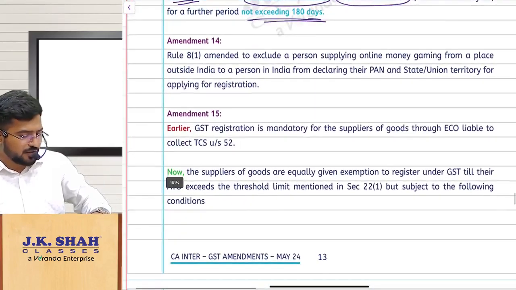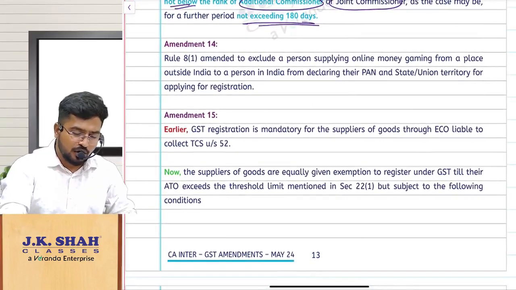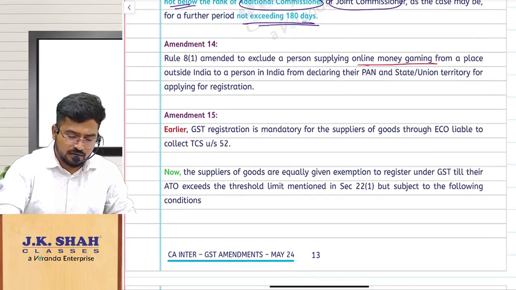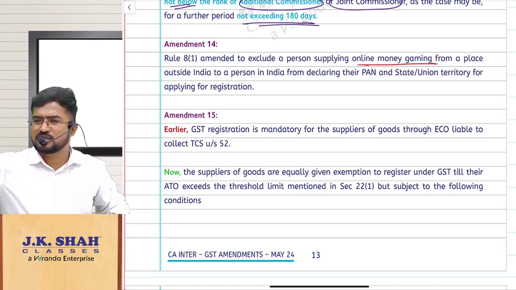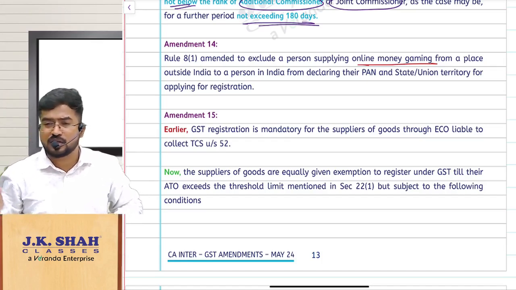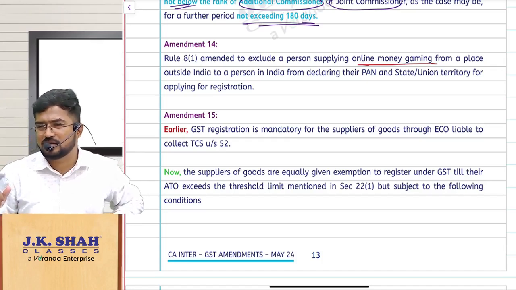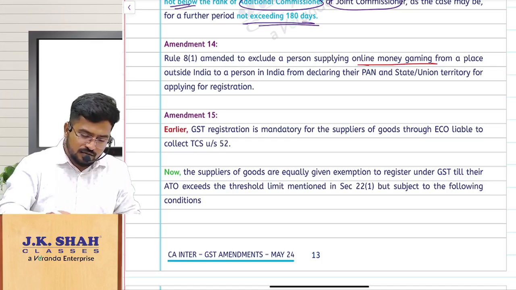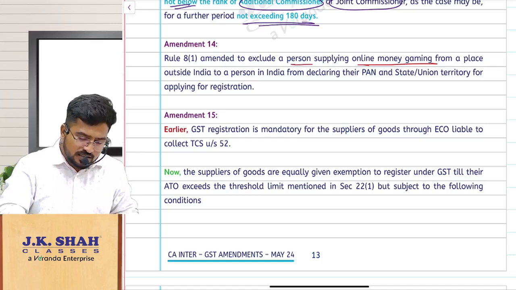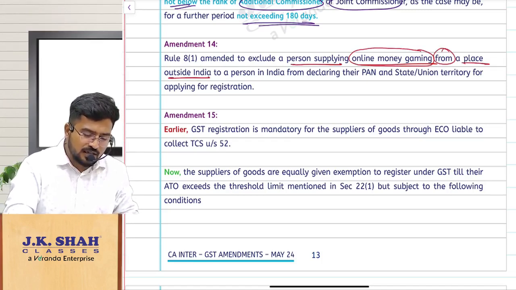Next, amendment number 14. Very simple amendment. Amendment is related to online money gaming. Do you remember CTPs, NRTPs when we discussed registration procedure? NRTP example, David Warner coming and playing IPL, applying for GST registration in India. He will have a PAN card. So same way, this fellow is a person supplying online money gaming from a place outside India. To whom?